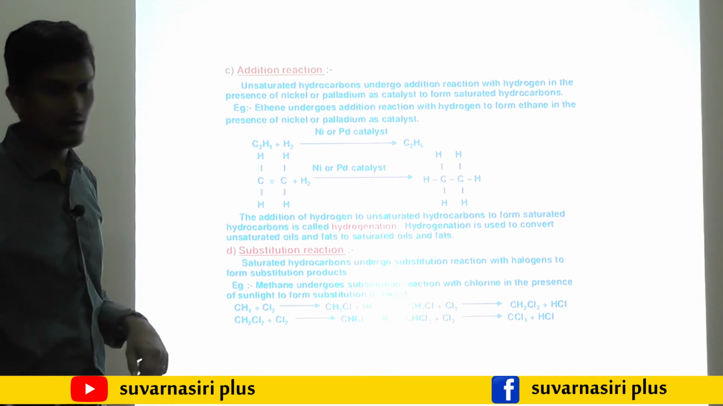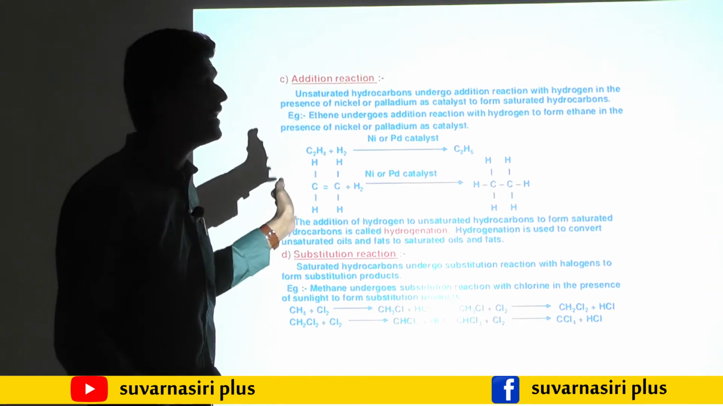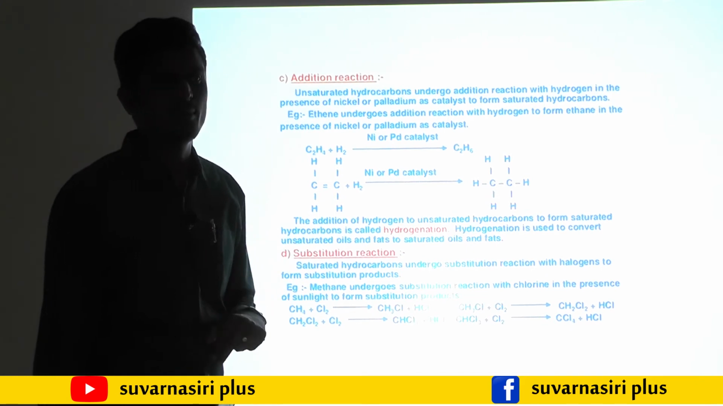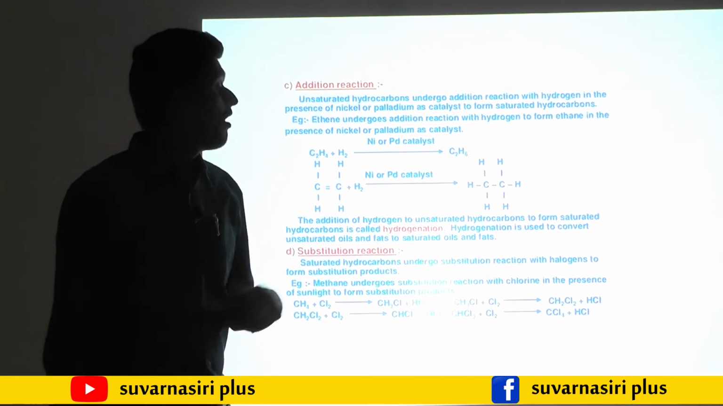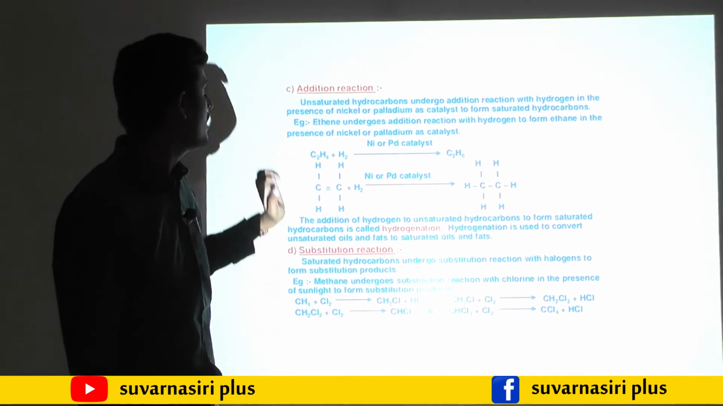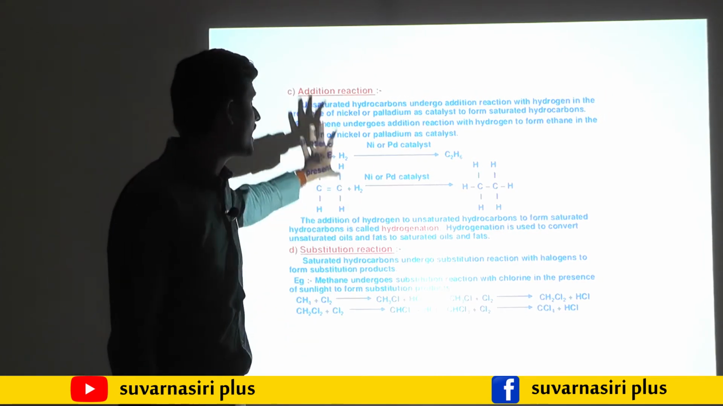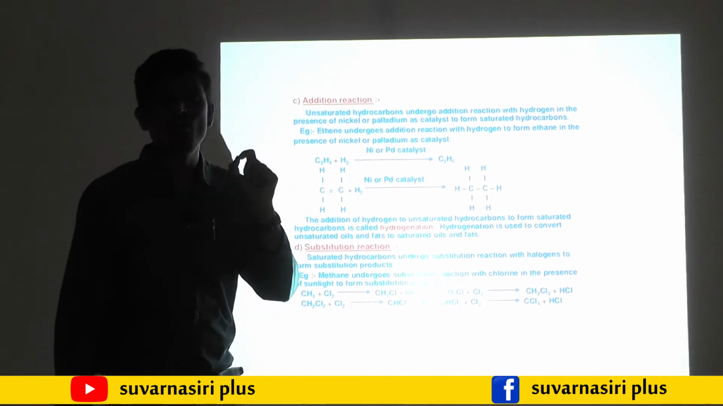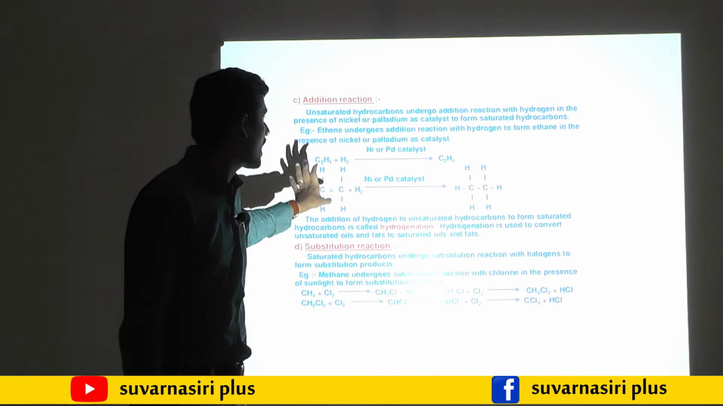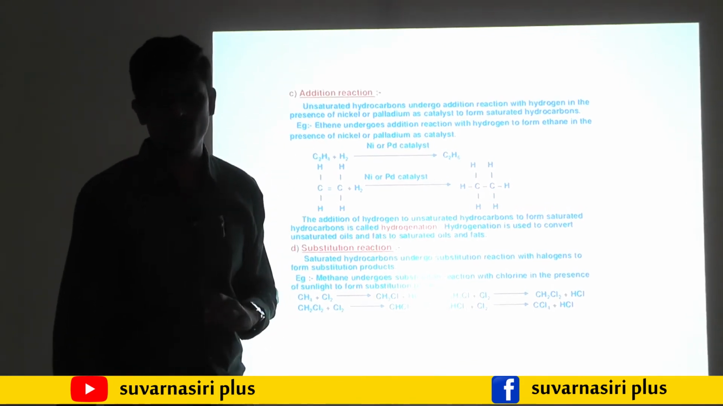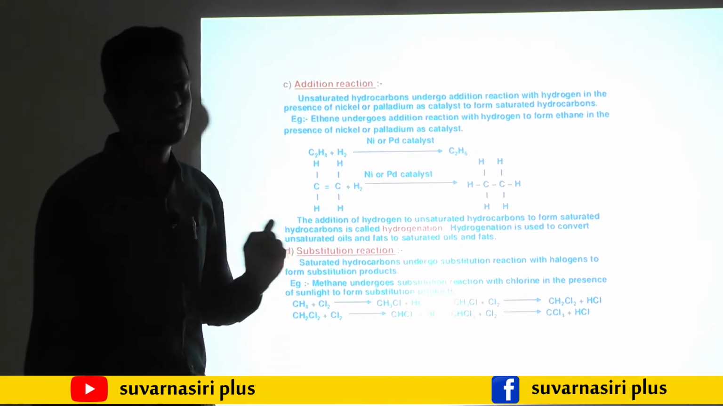We will move on to the next one. Chemical property: addition reaction. As we discussed, two chemical reactions: first one is combustion, second one is oxidation. The third chemical reaction of the carbon compounds is addition reaction. The name itself indicates addition. So adding of hydrogen converts unsaturated compounds into saturated.